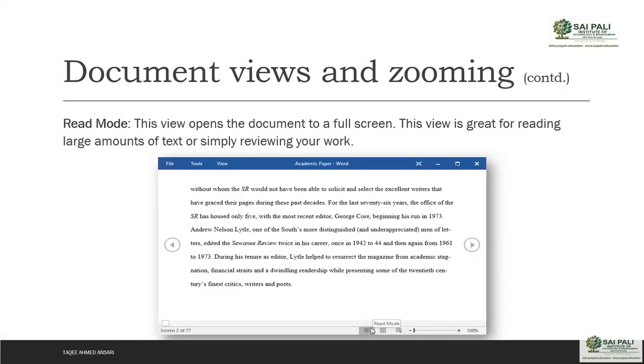So read mode is what? This view opens the document to a full screen. This view is great for reading a large amount of text or simply reviewing your work. This mode is only for reading, like you're reading a book. When you are reading a book, you are not going to edit it. So it will remove all those editing options and your document will go on full screen. And you can just read screen by screen. It does not go by page, it goes screen by screen. You can use this arrow here to change the page.